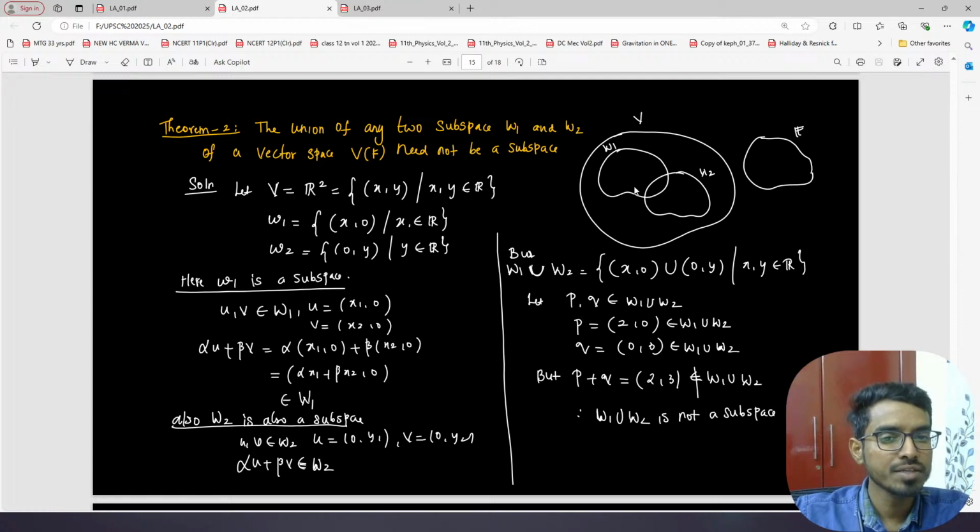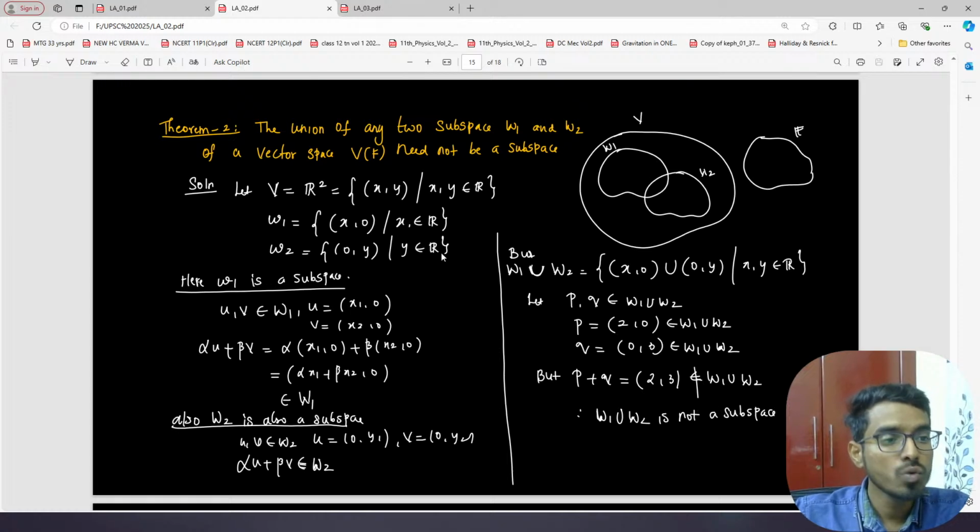What is a subspace? You take two elements in W, then the sum has to be in W, right? But here I'm taking two elements in the union. I'm just recalling, right? I'm taking P to be some (2, 0) and Q to be (0, 3). But P plus Q can be seen not to belong to W1 union W2, right? Because W1 union W2 consists of either the points in the x-axis or points in the y-axis. But this does not belong to this. This is not a subspace.